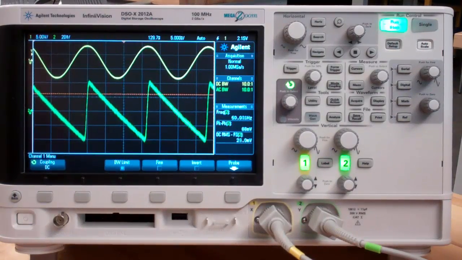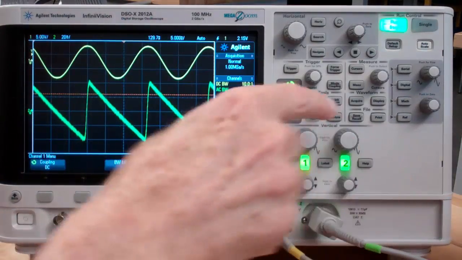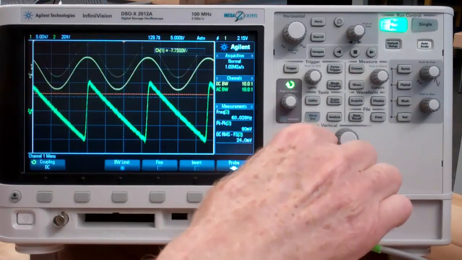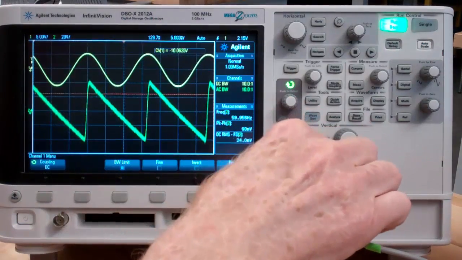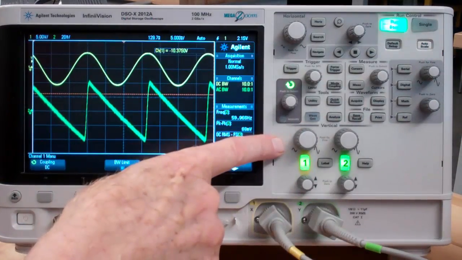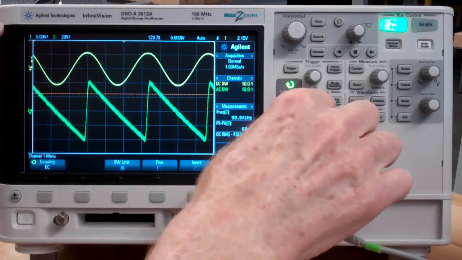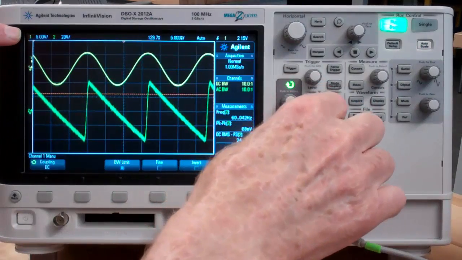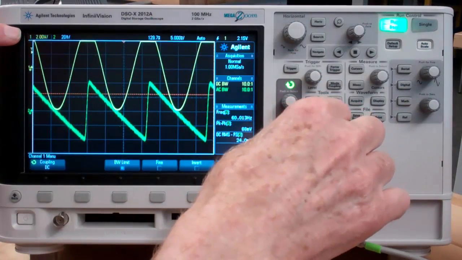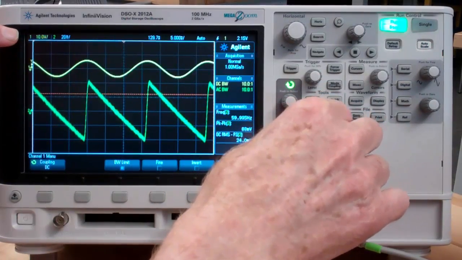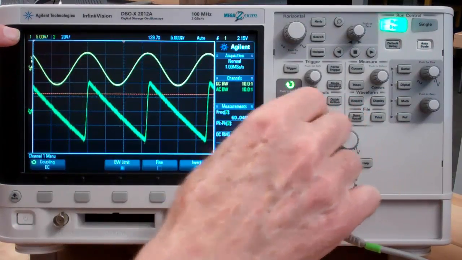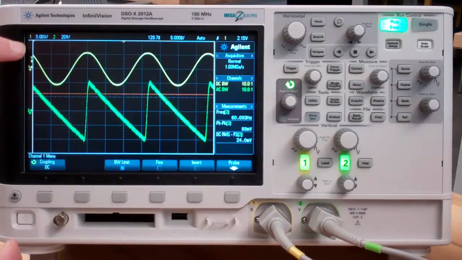Now for vertical settings, on channel 1 we have the vertical position on this knob, and we have the vertical sensitivity with this knob. Right now, channel 1 is set at 5 volts per division vertically. There's 2 volts per division, 10 volts per division, 20 volts per division. 5 volts per division may be best for showing this signal.